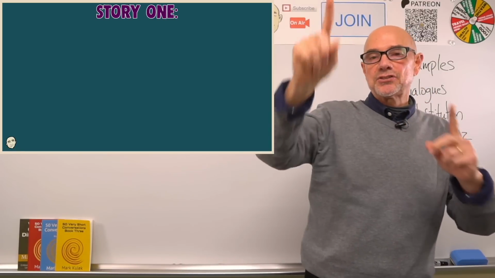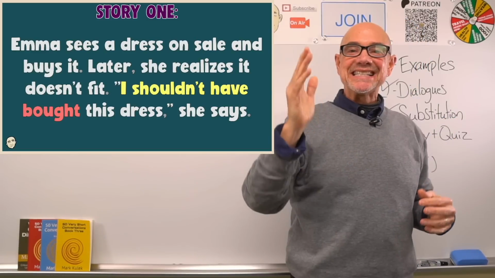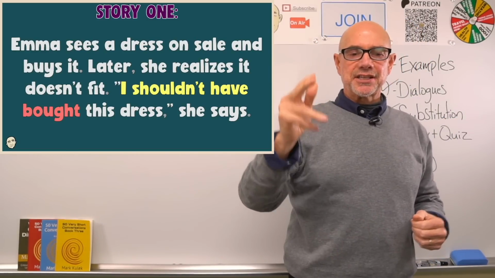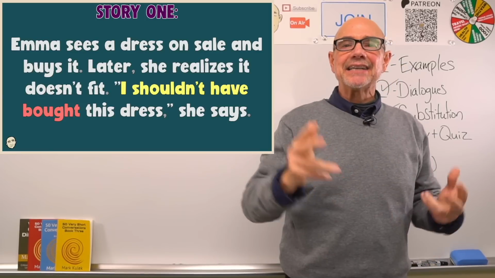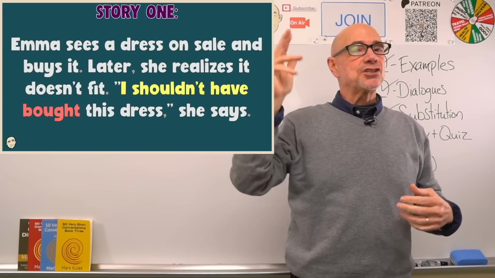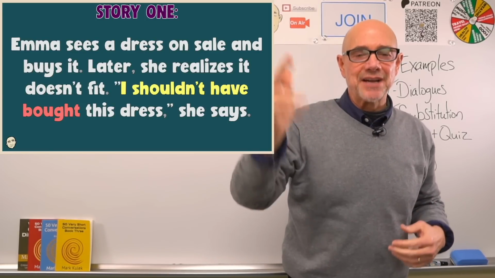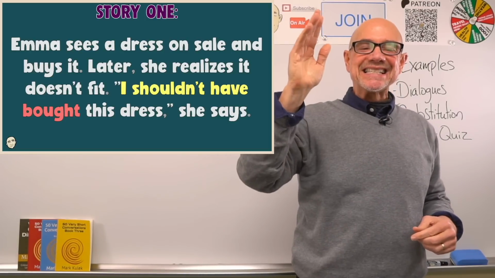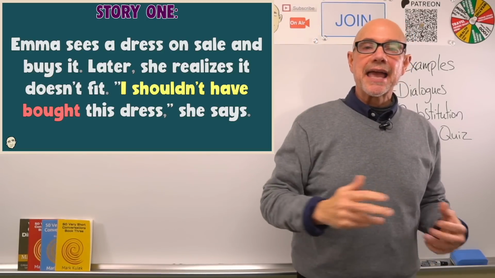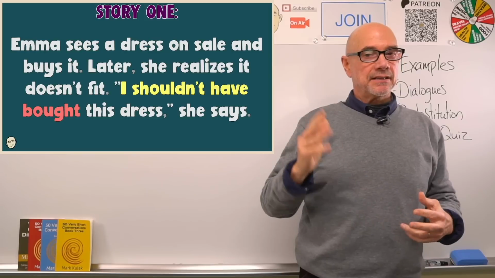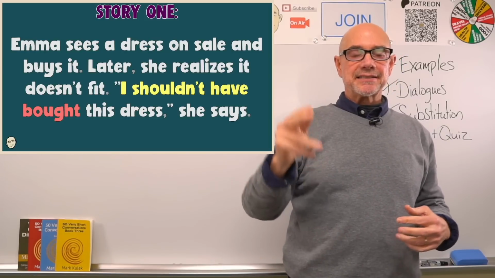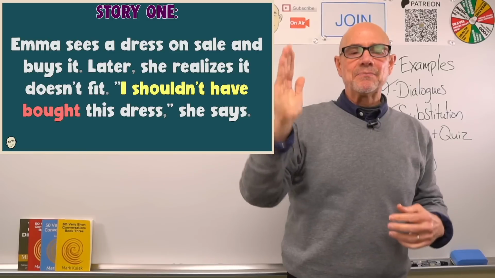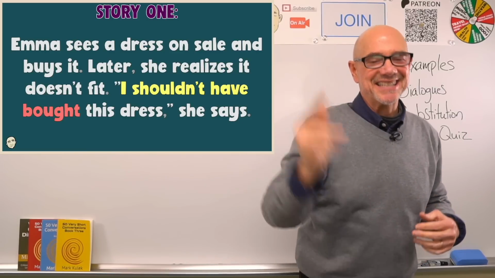This is story 1. Emma sees a dress on sale and buys it. Later, she realizes it doesn't fit. "I shouldn't have bought this dress," she says. Okay, one more time. Emma sees a dress on sale and buys it. Later, she realizes it doesn't fit.